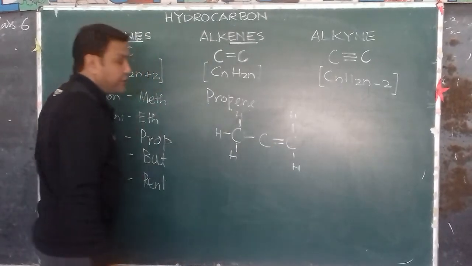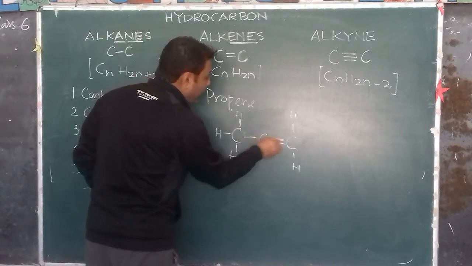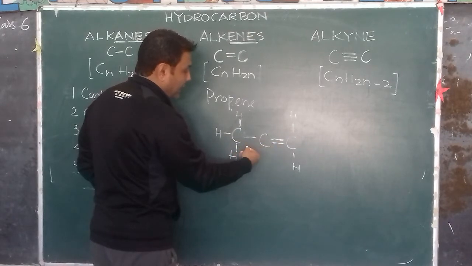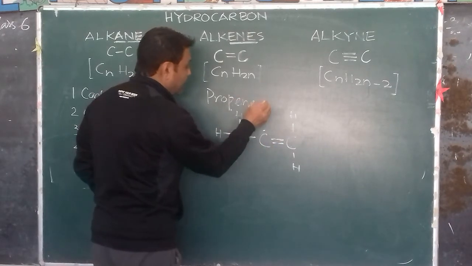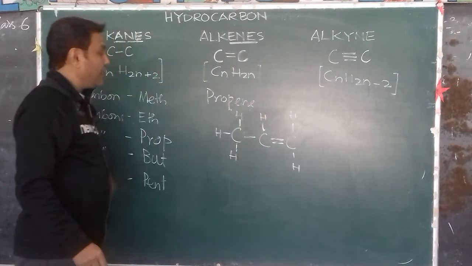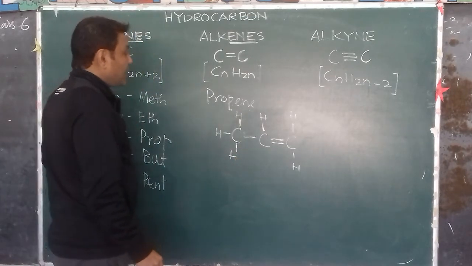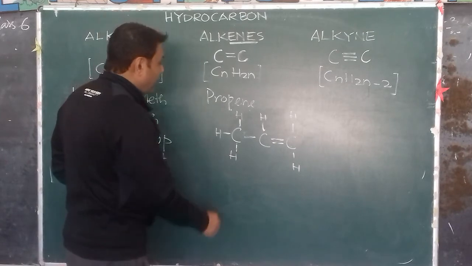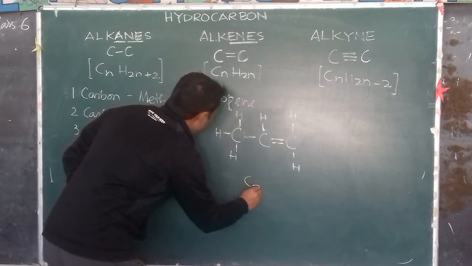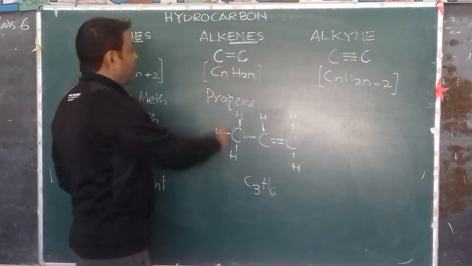And what about how many hydrogens here then? If one electron is engaged on this side and 2 electrons are engaged on this side, forming a single bond with carbon on either side, then only one electron is free. So it forms a single covalent bond with hydrogen, maybe on the top or lower, doesn't matter. So C3H6 will be your molecular formula of propene, using the formula CnH2n.